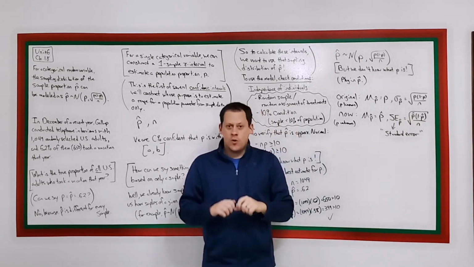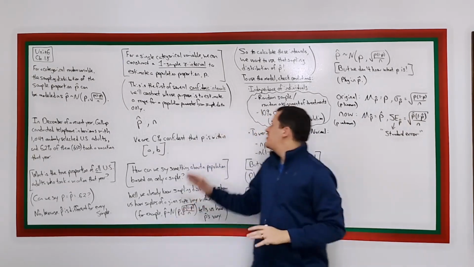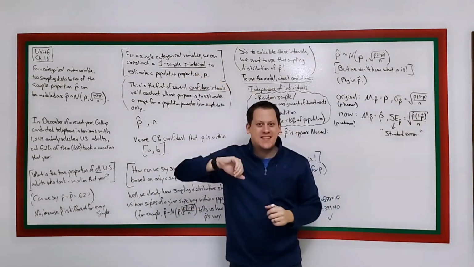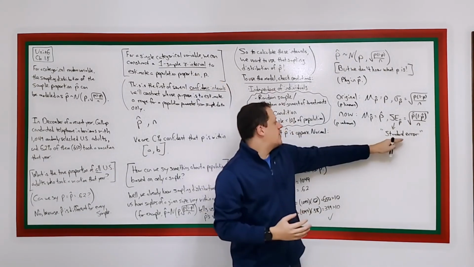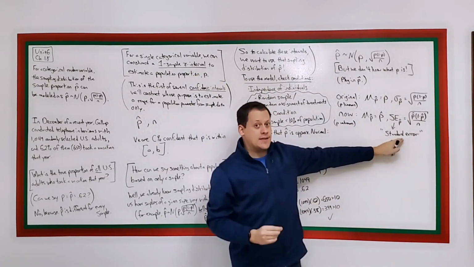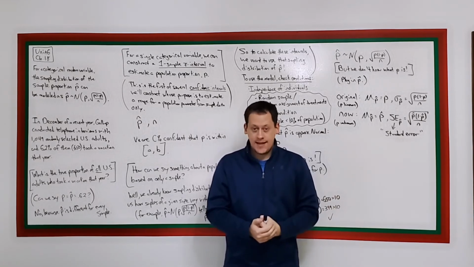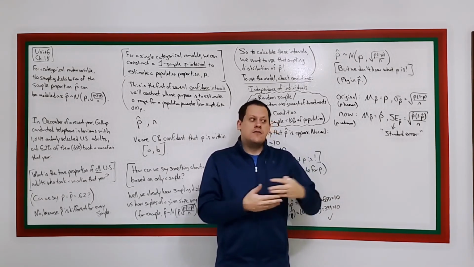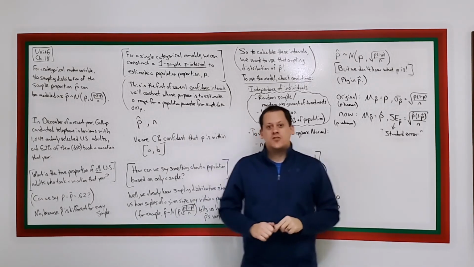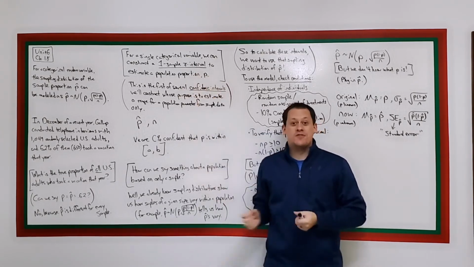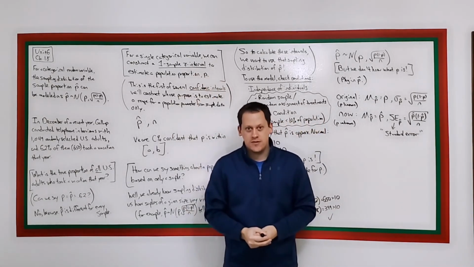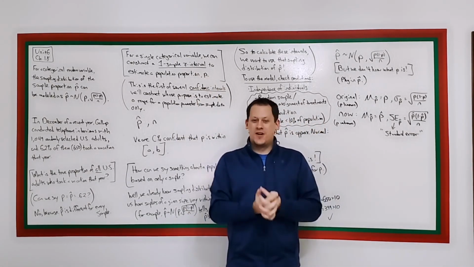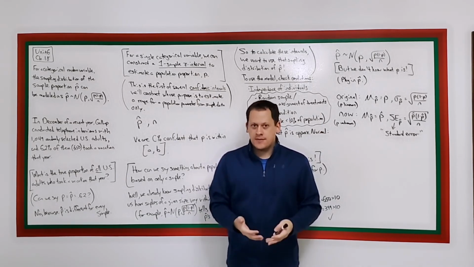Don't worry, we're going to go through the calculations of this one sample z interval. You're going to see how the standard error comes into play and why it's not the standard deviation. I'm going to make that as clear as I can. And in future videos, we're going to look at different intervals for different types of populations, and we'll see how they all work together to tell us similar things.